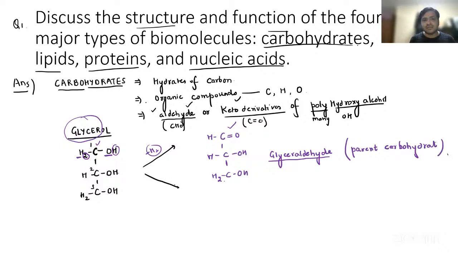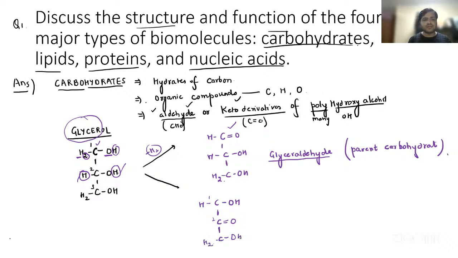Now, again, taking a situation where I'm removing the H2 from the second carbon, the first one will remain the same. Removing both hydrogens from the second carbon, it will be left with oxygen, and oxygen will form a double bond to satisfy the valency of the second carbon, because carbon forms 4 bonds. Then the third also will remain the same.